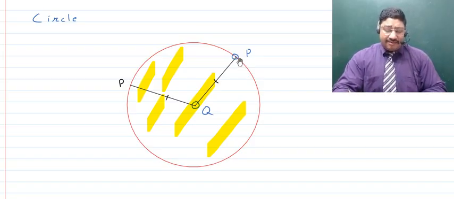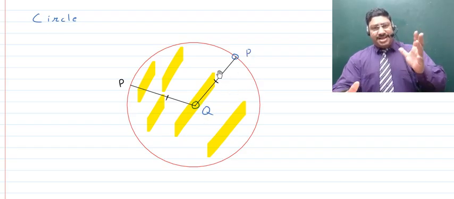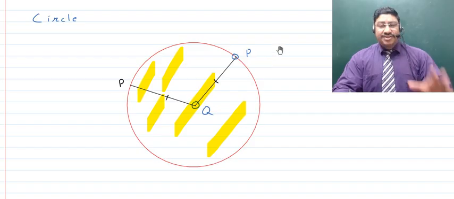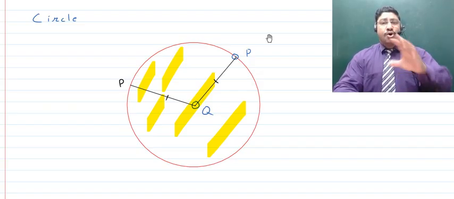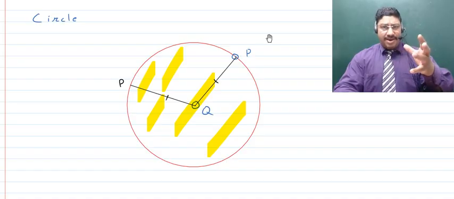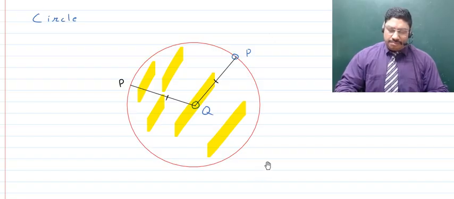We said that if this point P is moving such that its distance from the fixed point Q is always fixed, but the point is moving in such a way that it is not in the same plane, but also outside the plane, that is in 3 dimensions, then the path traced out by this point will no more be a circle, although it will look like a circle, but it will be in 3 dimensions. As such, it will be on the surface of a sphere, right? Or in other words, you can say that it will represent a sphere. Okay, so this was playing with the circle a little.